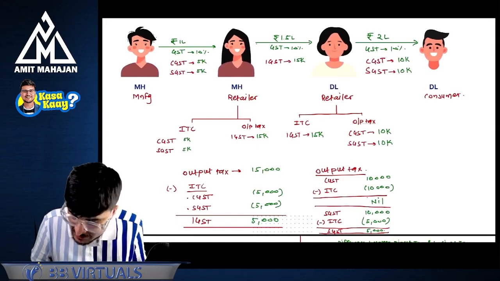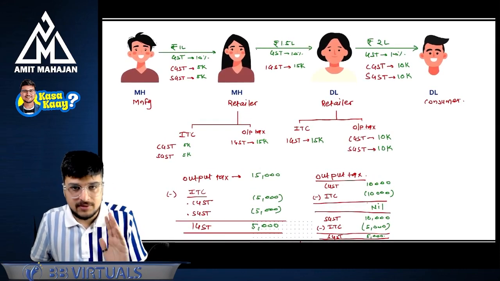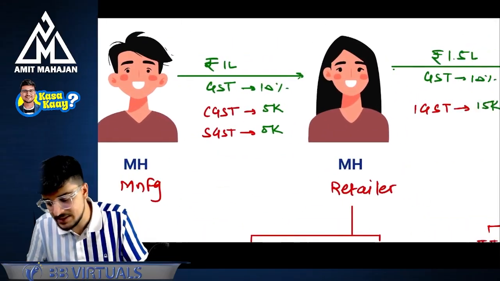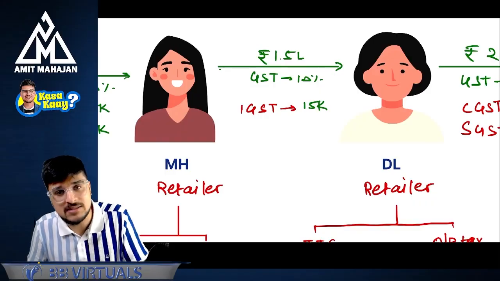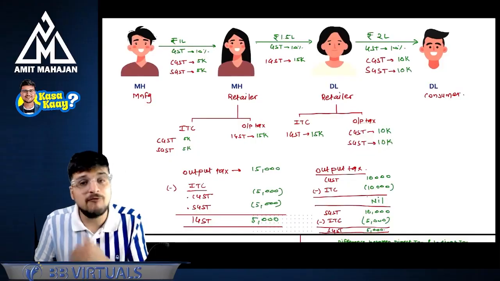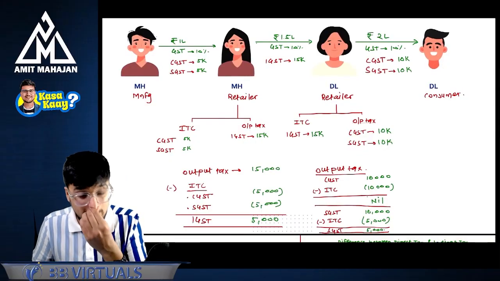So if you have understood this master chart, you will understand everything further. And this is very important. Like, if it is intrastate, with GST to be charged, if it is interstate, with GST to be charged, will I get the ITC? So this is the master chart which I want you to do in the first chapter. This is very important. Do it very carefully and do it very well.